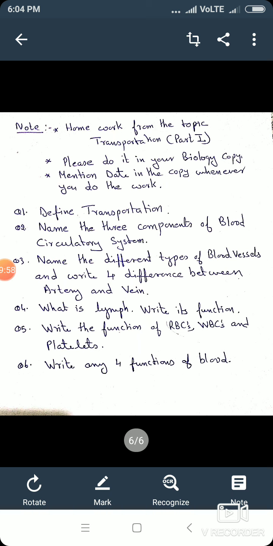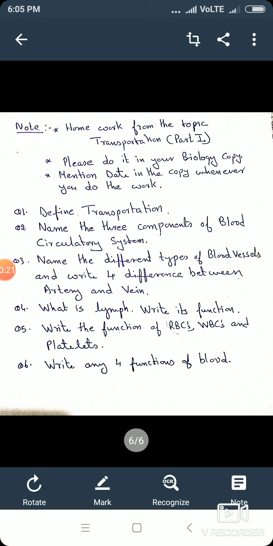Next you can see here on the screen some questions that I have framed for you to write in your classwork copy. When the school reopens, I'll check your copies. First question, define transportation. Second, name the three components of the blood circulatory system.